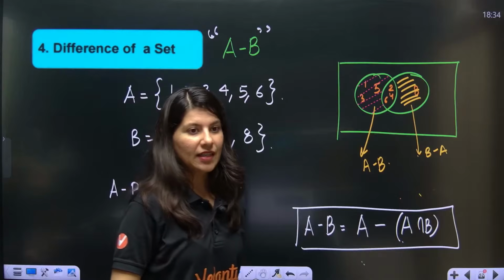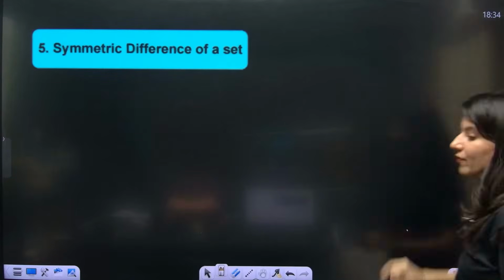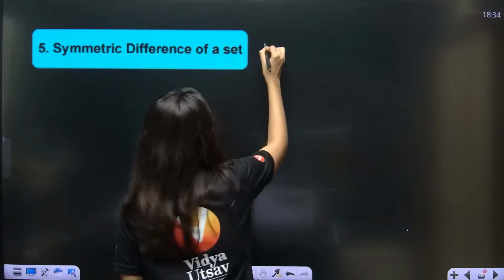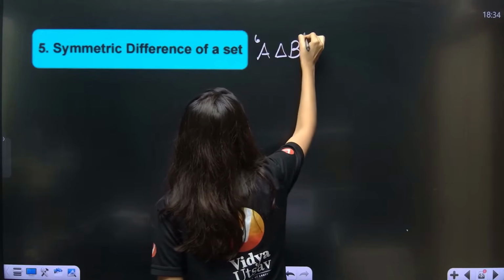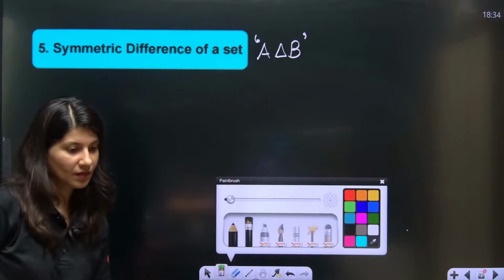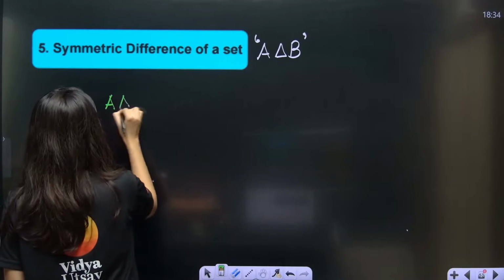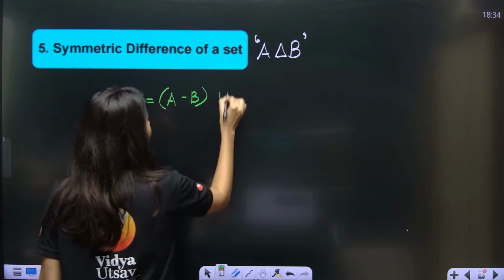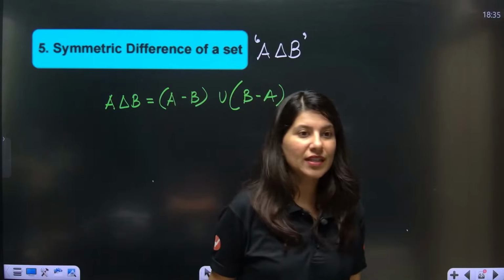Okay, everybody. Now, fifth operation, that is symmetric difference of a set, which is mentioned as A delta B. A delta B is actually A minus B union B minus A.